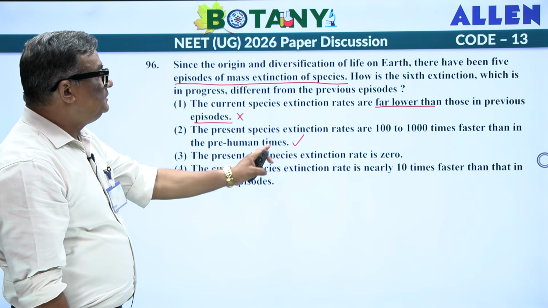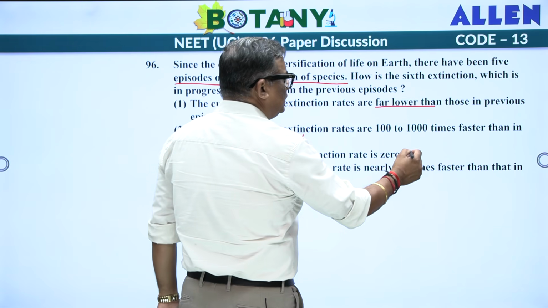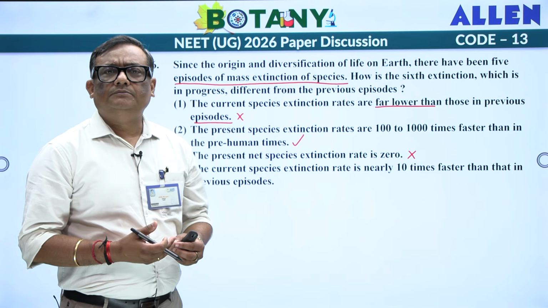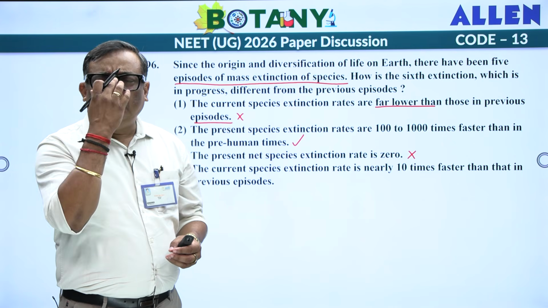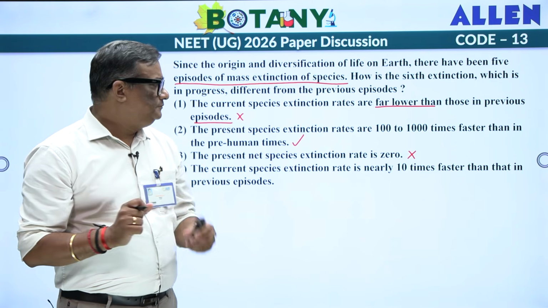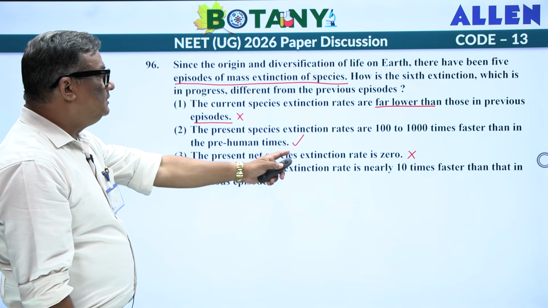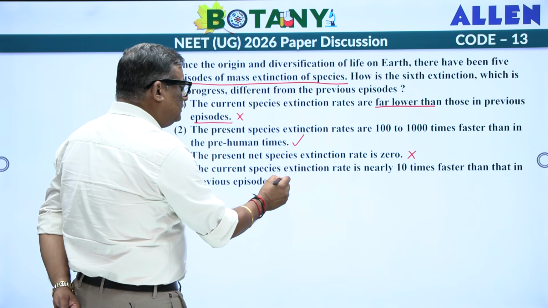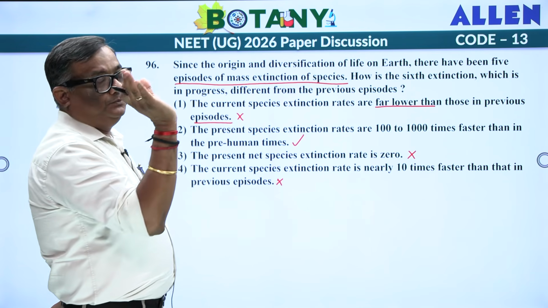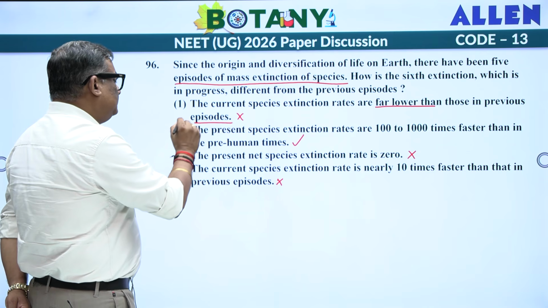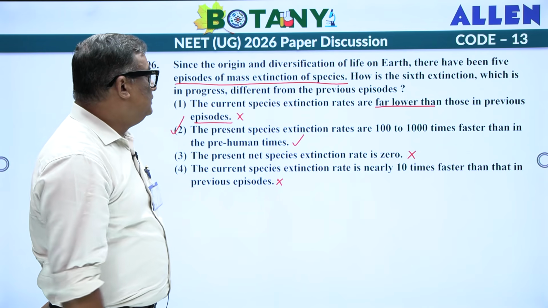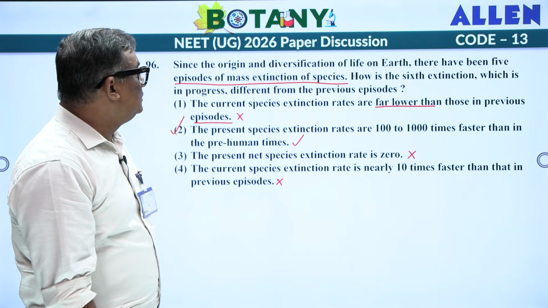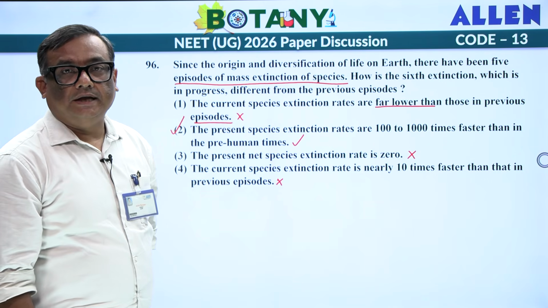The present net species extinction rate is 0. That is not at all true. If you see, in the last century, so many plants as well as animals have become extinct. They have been lost due to so many factors. And the current species extinction rate is nearly 10 times faster than the previous episodes. Now, if you look at this, you may be confused with the third and fourth, but this is a direct statement from your NCERT. The present species extinction rates are 100 to 1000 times faster than the pre-human times.